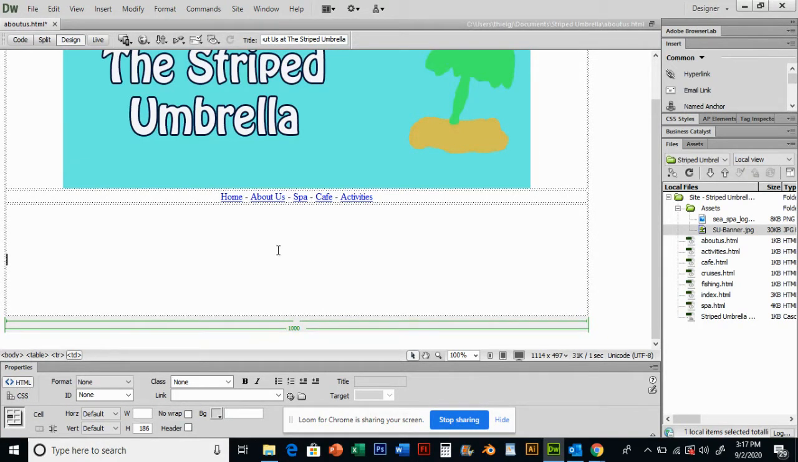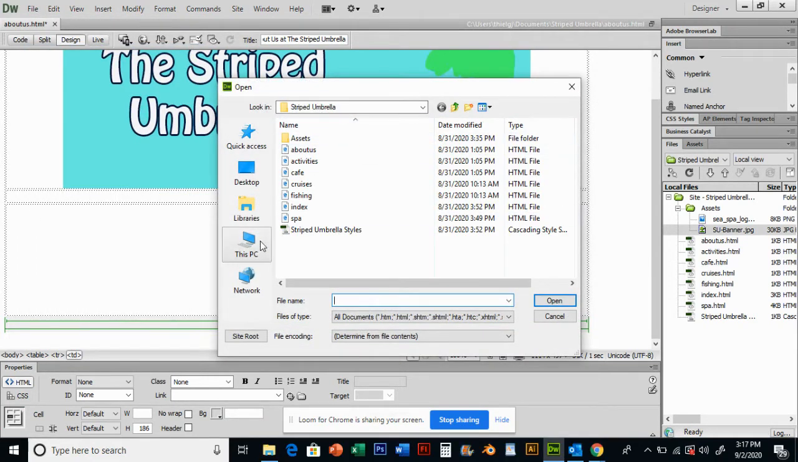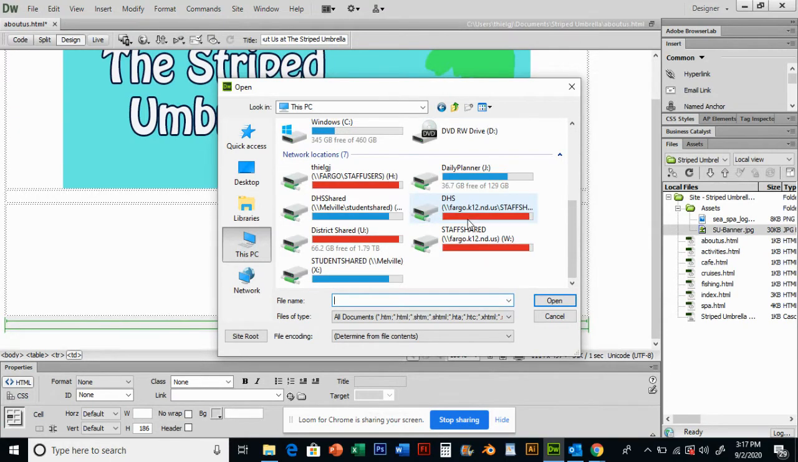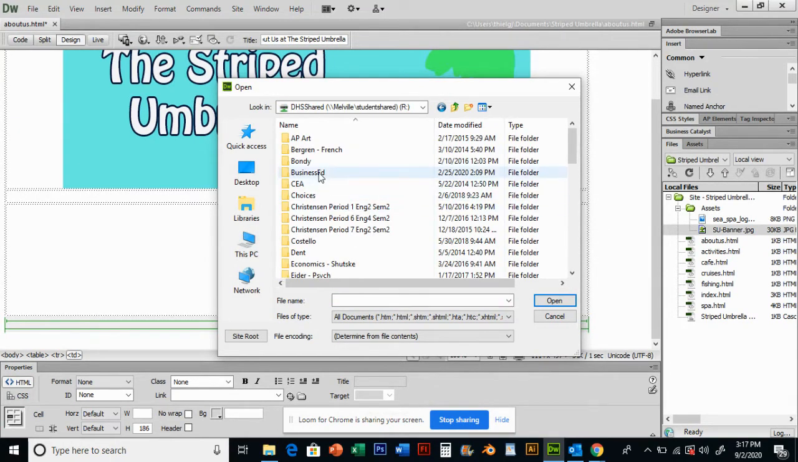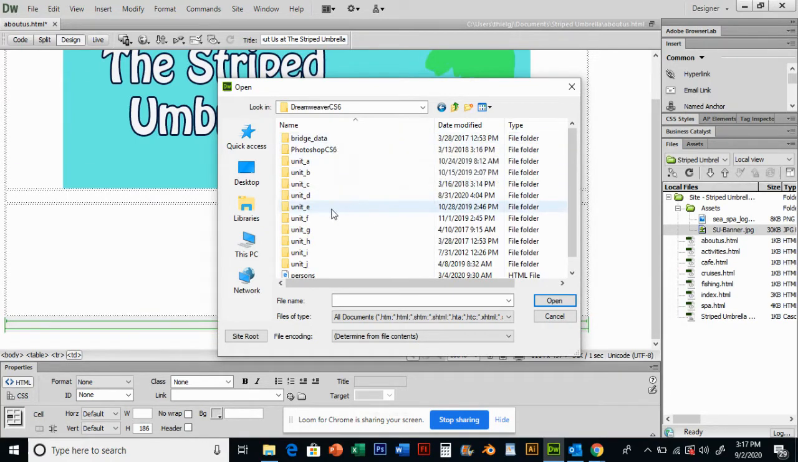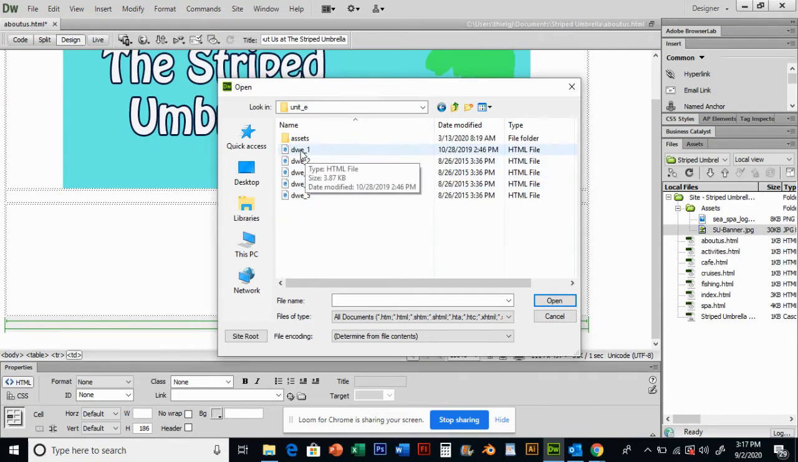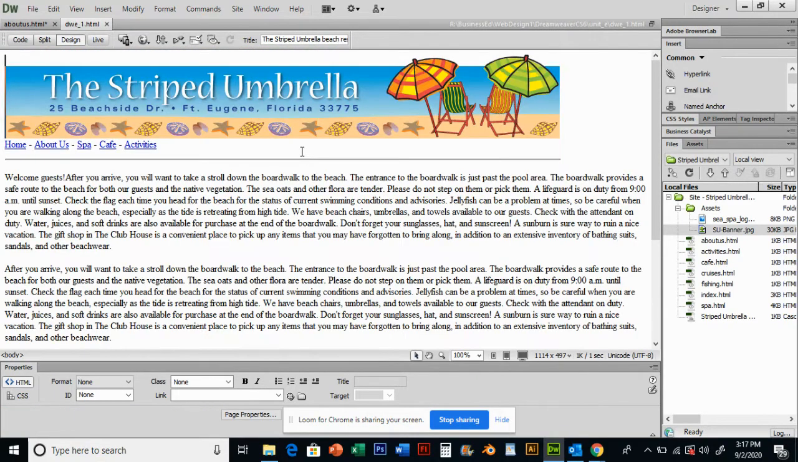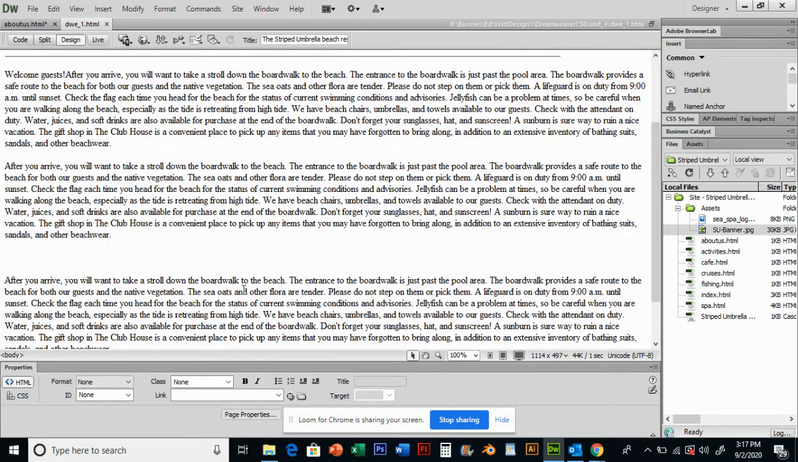Okay, so let's go get that content. Now, I don't want to make you guys type all the information. Normally when you design a page and create it, you're going to type your information. But for this exercise, I'm going to get the text for you. So we are going to go to File, Open, and I'm going to go into This PC, and go to DHS Shared, Business Ed, Web Design 1, Dreamweaver CS6. We're going to go to that Unit E folder and open up DWE1. DWE1 will have that text that we want for our page.